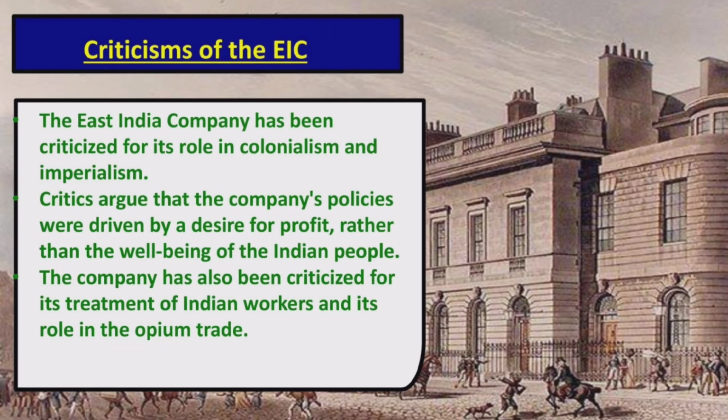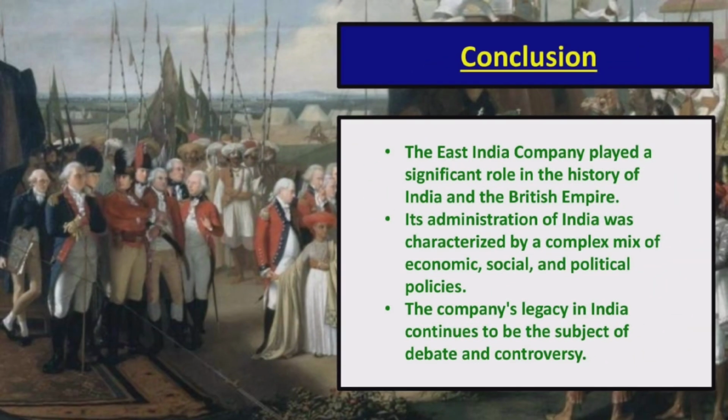The East India Company has been criticized for its role in colonialism and imperialism. Critics argue that the company's policies were driven by a desire for profit, rather than the well-being of the Indian people. The company has also been criticized for its treatment of Indian workers and its role in the opium trade.